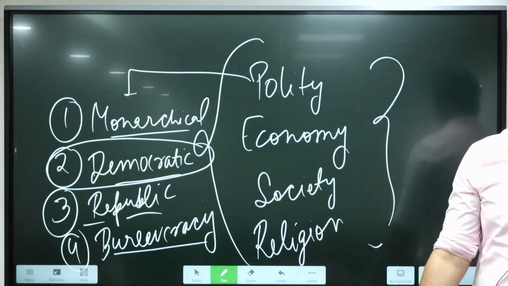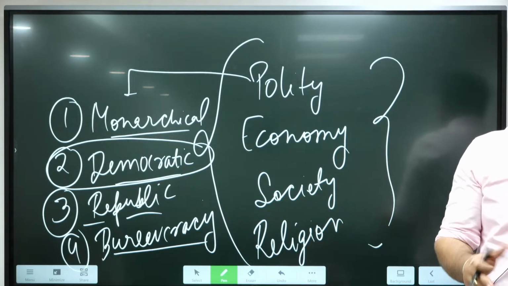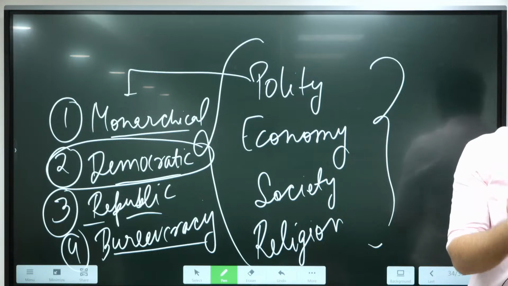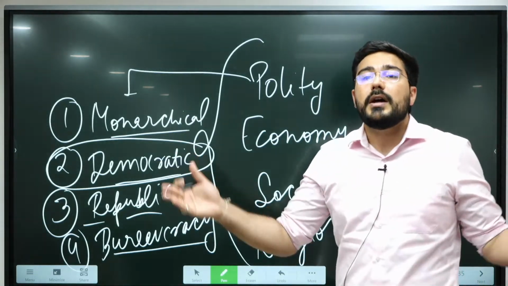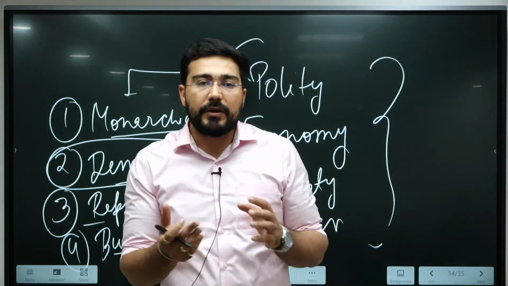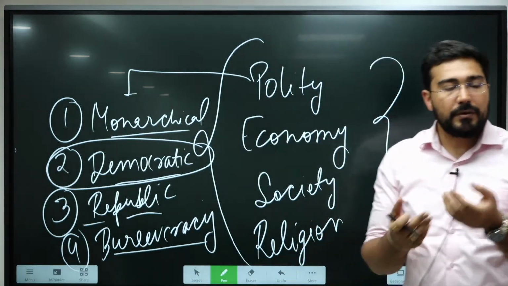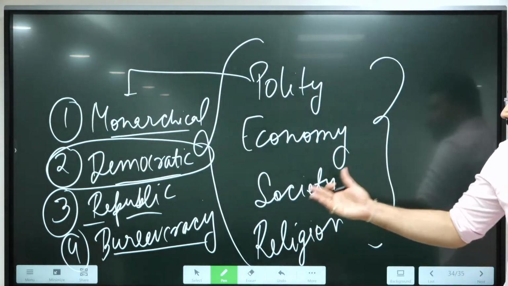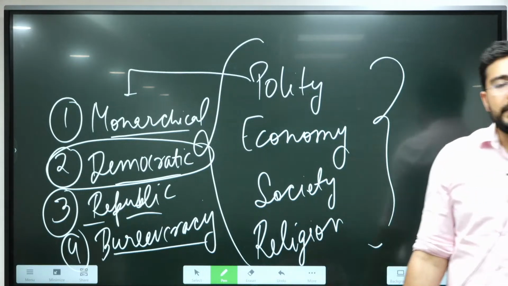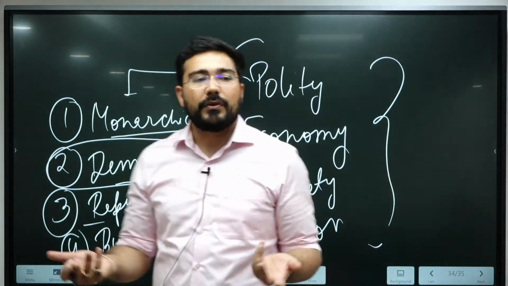Or do we see any form of republic? Examples are there, but we are not sure, because there was not just one tribe, there were a large number of tribes. We are not talking about Rig Vedic from one tribe point of view. There were many tribes. And finally, when we talk about bureaucracy, initially there were only 2 to 3 major functionaries.